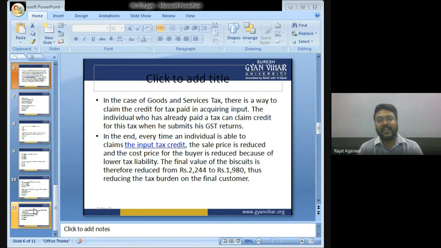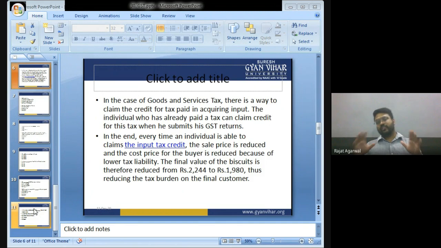In the end, every time an individual is able to claim the input tax credit, the sale price is reduced and the cost price for the buyer is reduced because of lower tax liability. You can also see, because there is no cascading effect, the cost for the buyer has been reduced. The final value of the biscuit is therefore reduced from 2244 to 1980, thus balancing the tax burden of the final consumer.